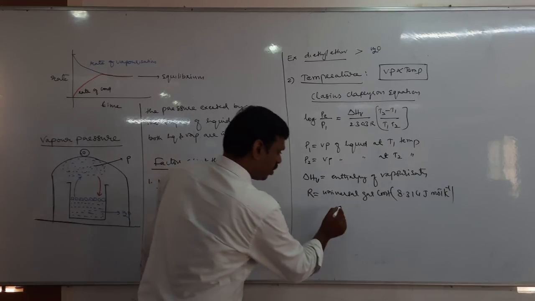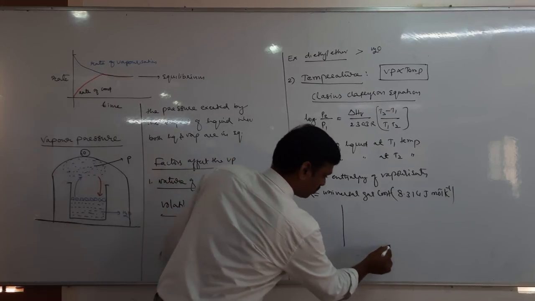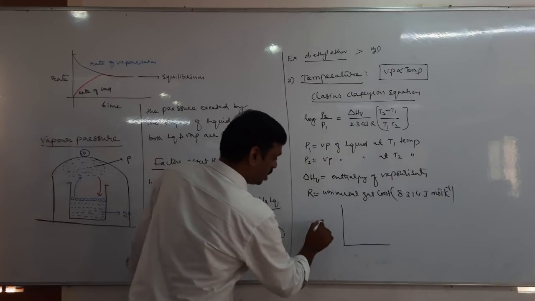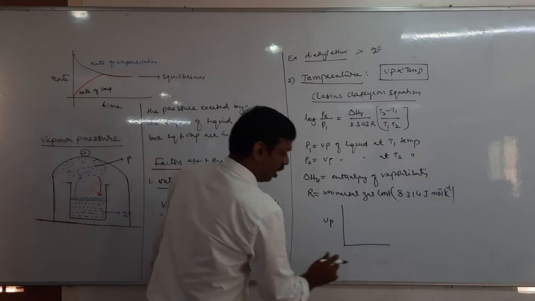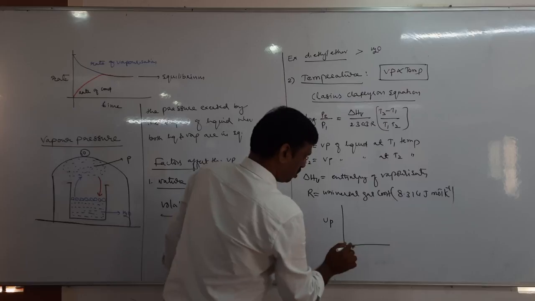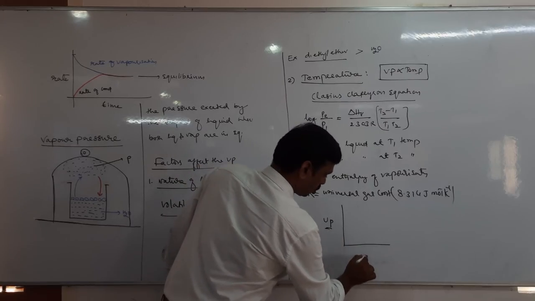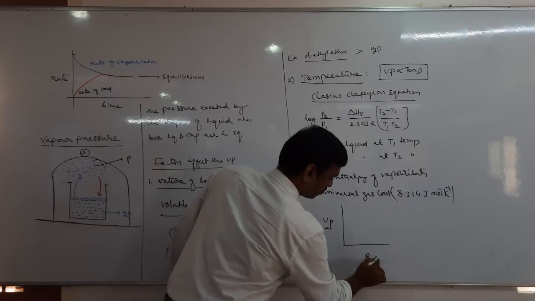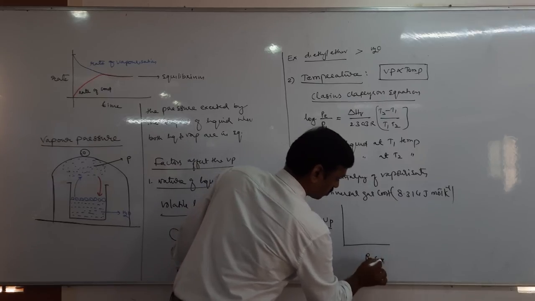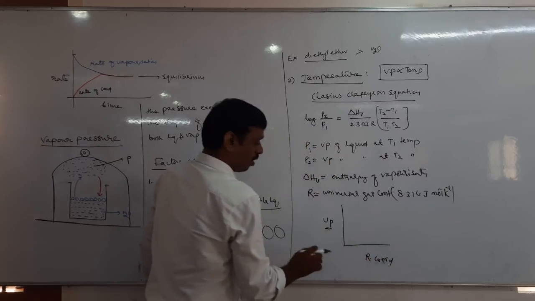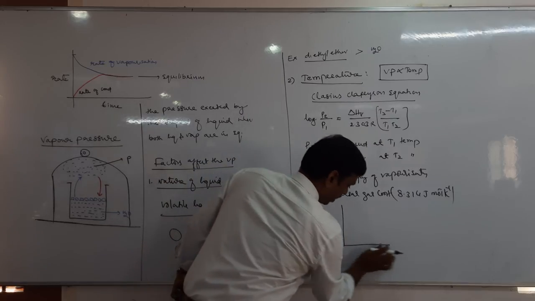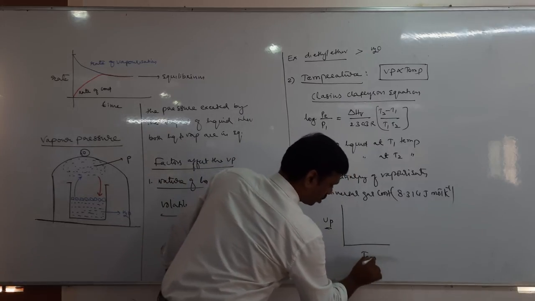Next, you can even draw the graph. Let us take vapor pressure on one axis, and temperature on the other.